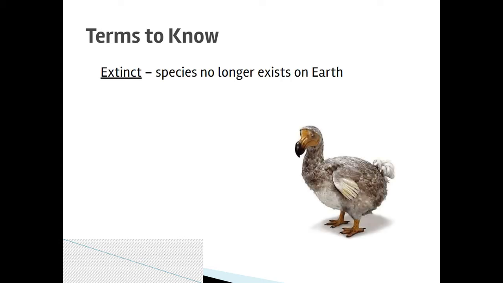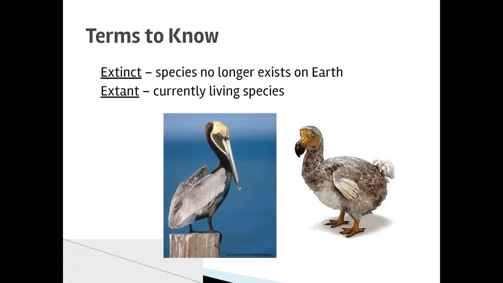So the first word is extinct. I think we all know this. An extinct species is one that no longer exists on Earth. Rest in peace, dodos. Extant means a species is currently alive.